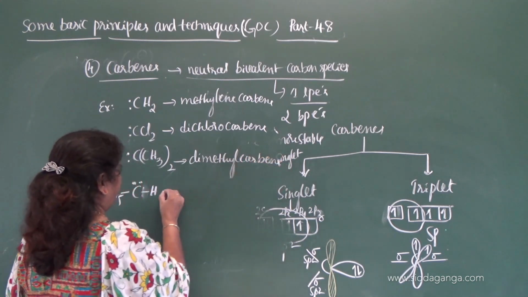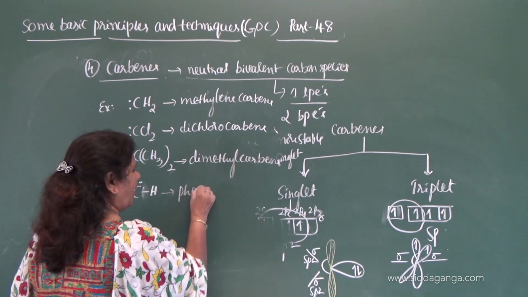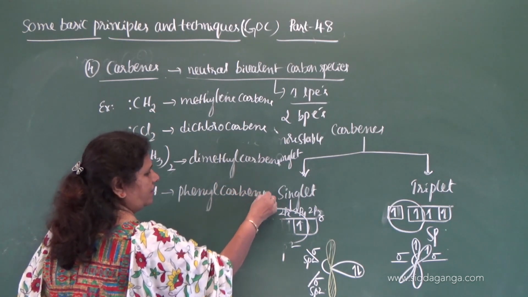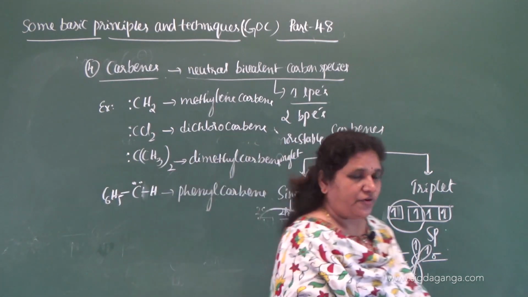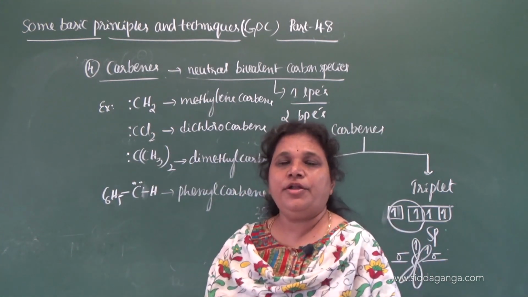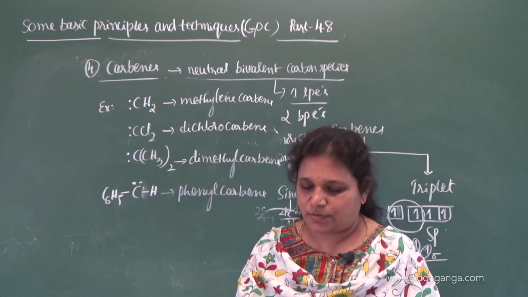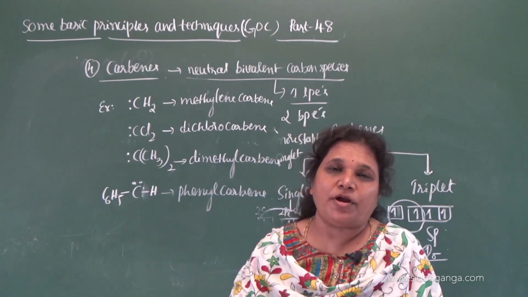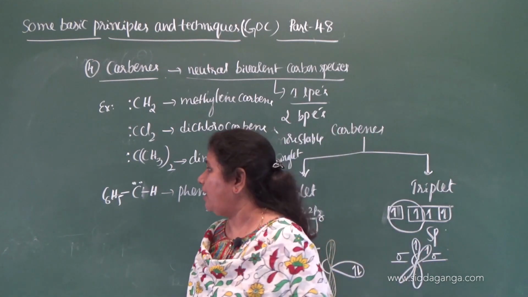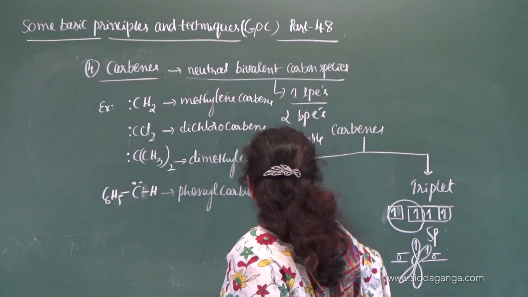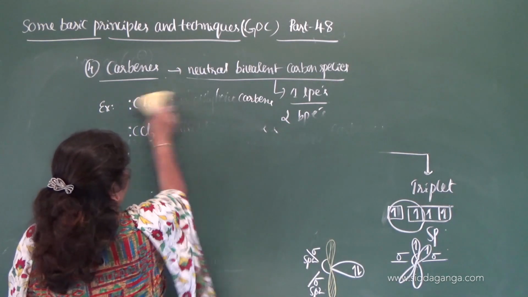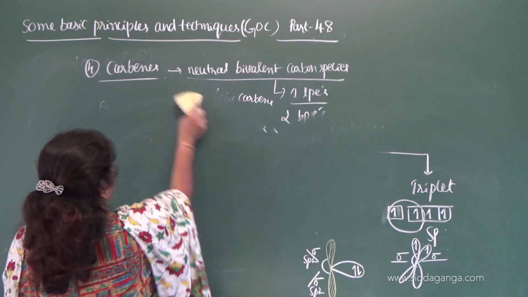Okay. And what about this? Phenyl carbene. So these are the examples for carbenes. So the neutral divalent species which contain two bonded pairs of electrons and one lone pair of electrons are called carbenes. Now let us move on to the nitrines.